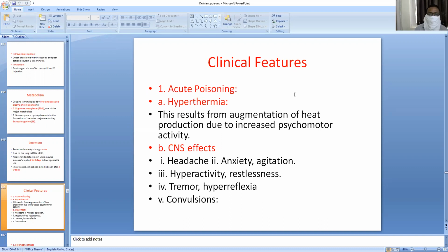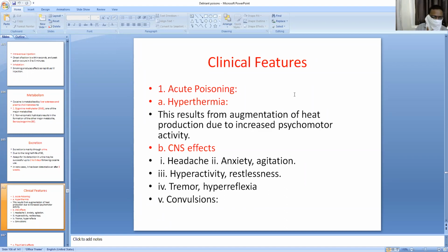Clinical features of the CNS. What are the CNS effects? Headache will be seen. This headache will be divided into 3 phases: pattern 1, pattern 2 and pattern 3. Pattern 1 headache develops in 2 to 48 hours, pattern 2 in 4 to 14 days, and pattern 3 occurs in 1 to 4 days. That means these headaches will be divided into 3 phases: pattern 1 headache, pattern 2 headache, pattern 3 headache.